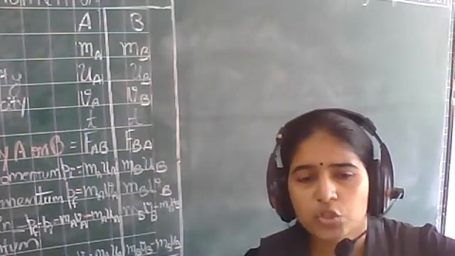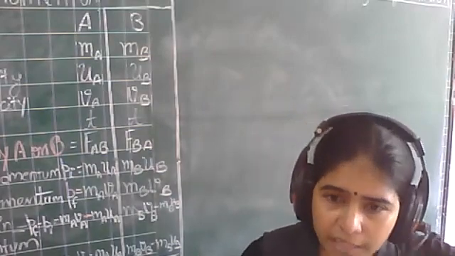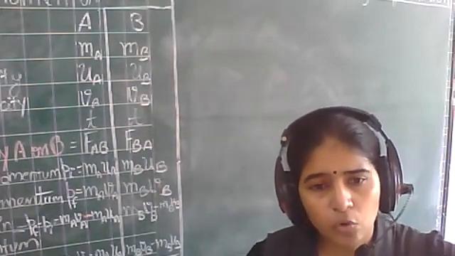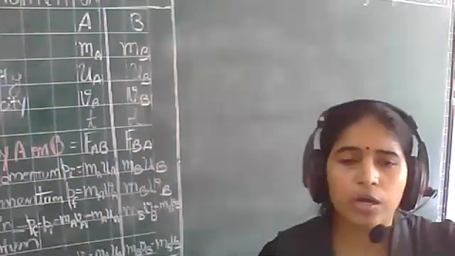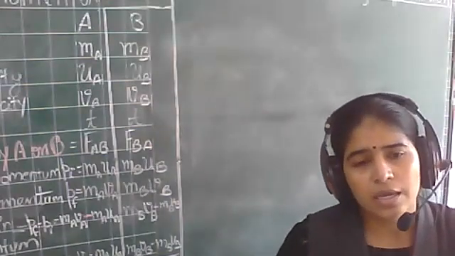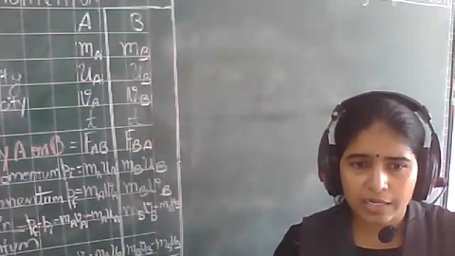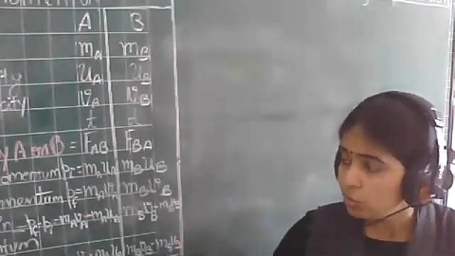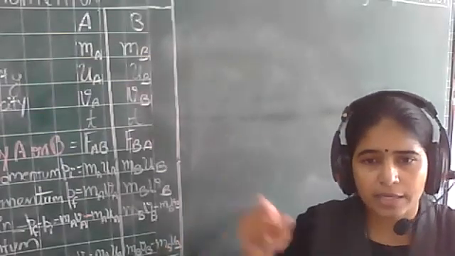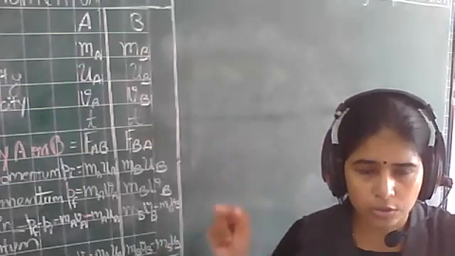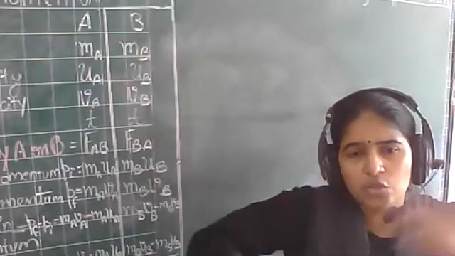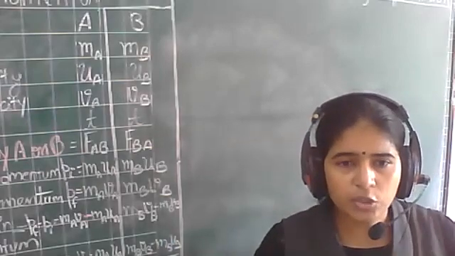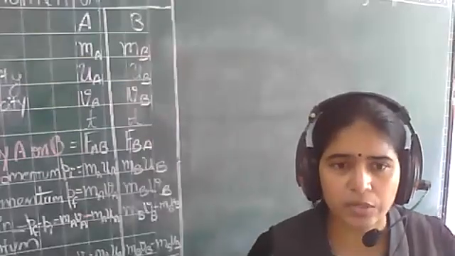The rate of change of momentum is directly proportional to the unbalanced external force acting on the object. If the force increases, the rate of change of momentum will increase. Rate means how fast the change is happening, right?